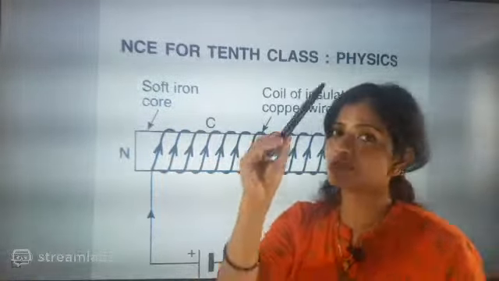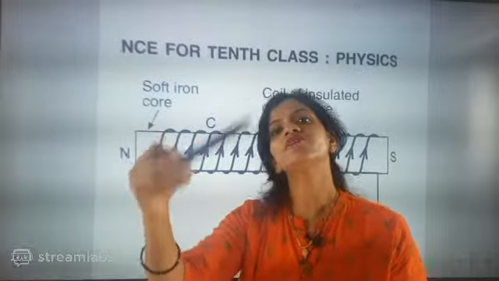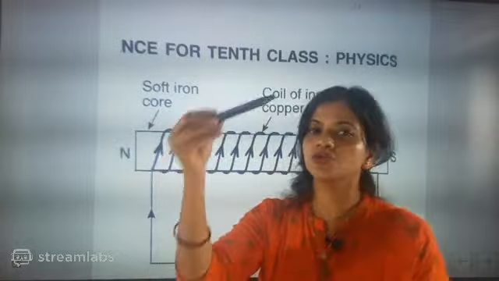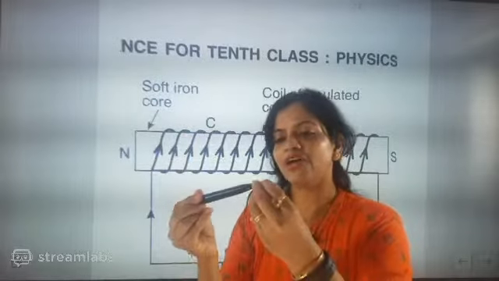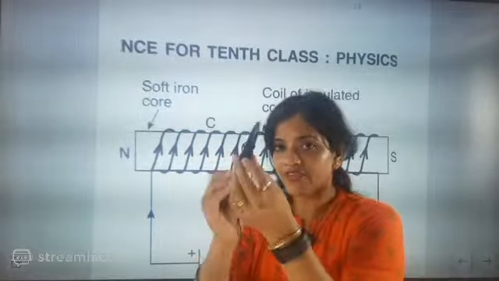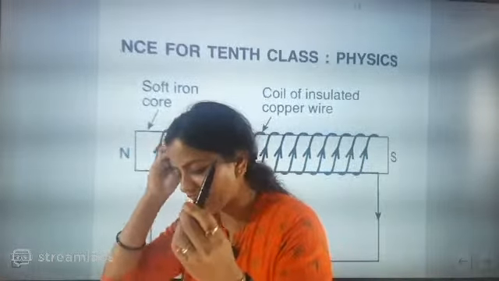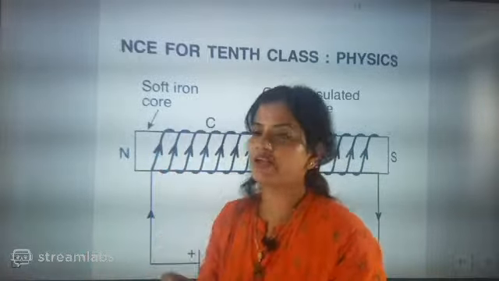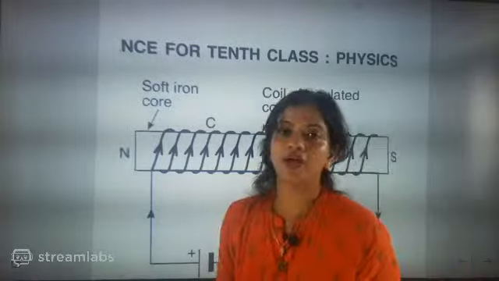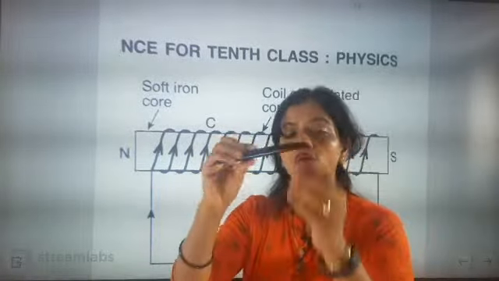If I take soft iron, it will give strong magnetism. Understood? If I take soft iron material inside the solenoid, it will have strong magnetism. And this is the third point: the nature of the core material.